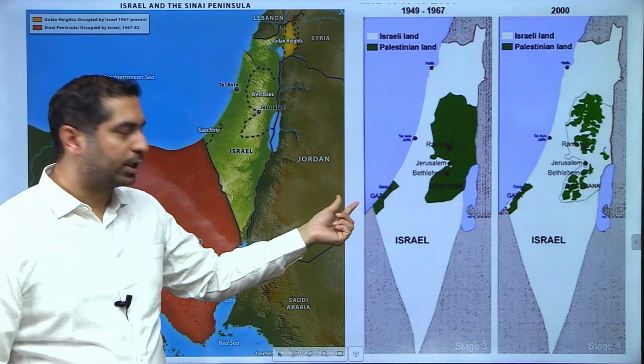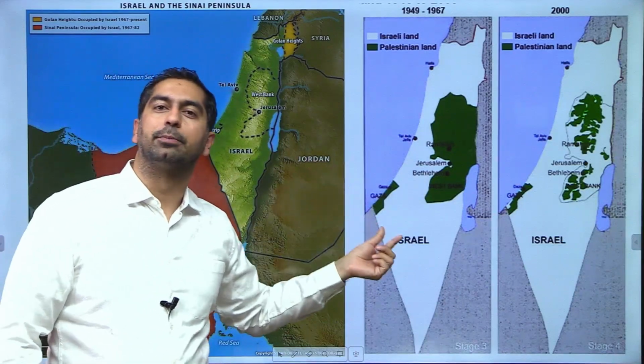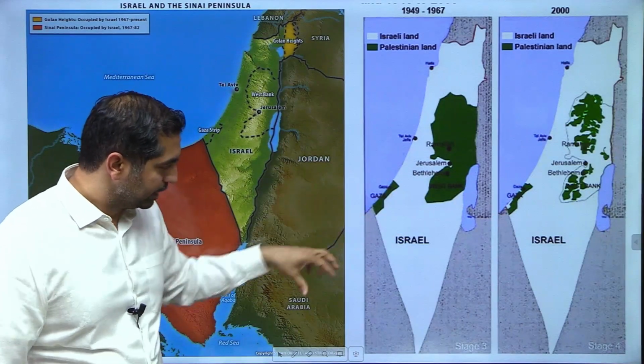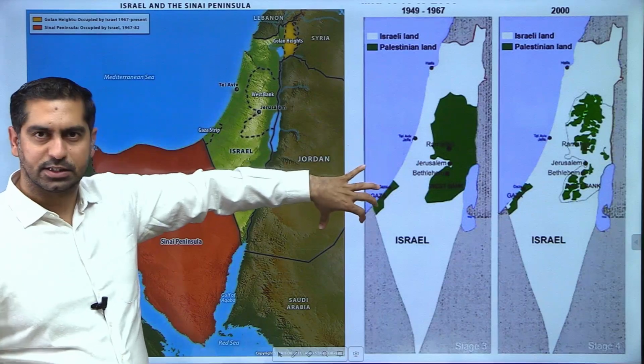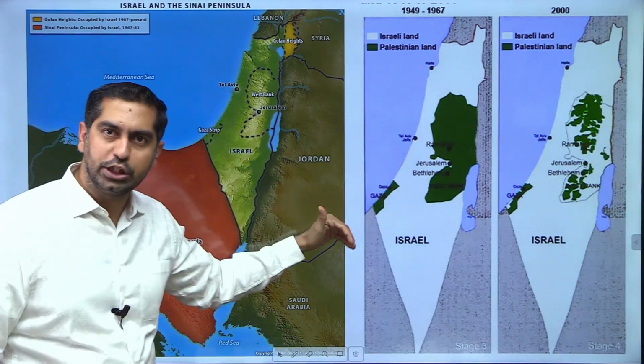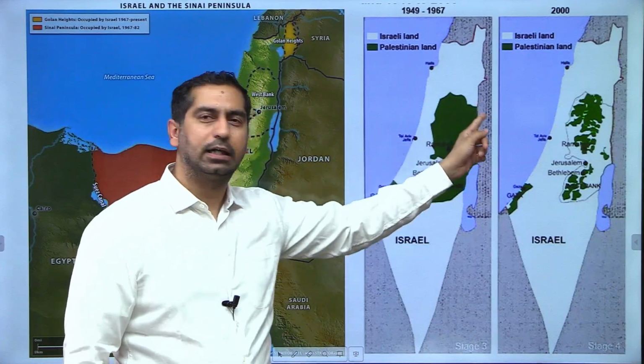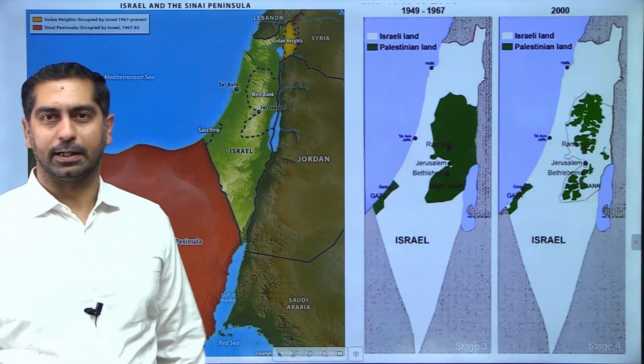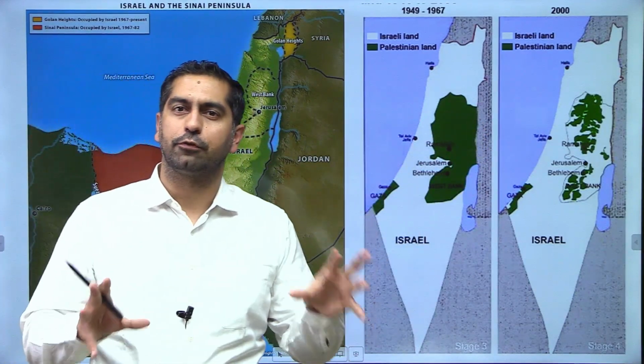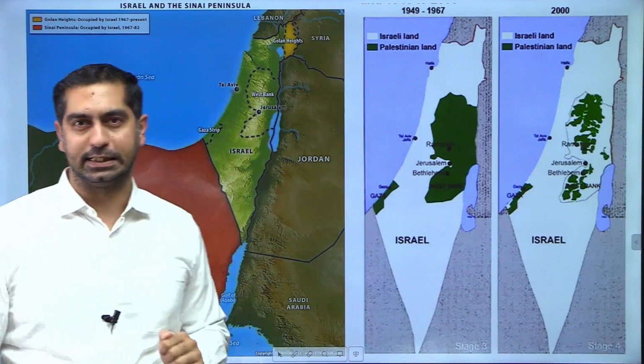Similarly, Gaza was taken over by Egypt. The area immediately on the border of the Gaza Strip is Egypt. So Egypt occupied the Gaza Strip while Jordan occupied the West Bank. That was the state of affairs before the 1967 war.